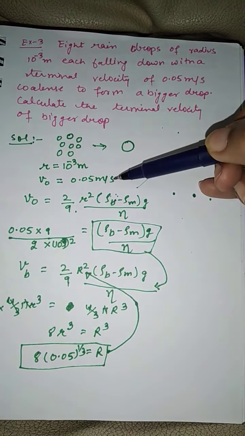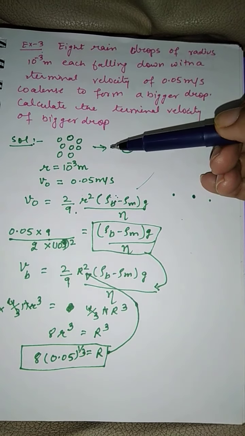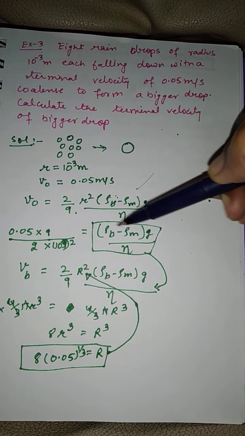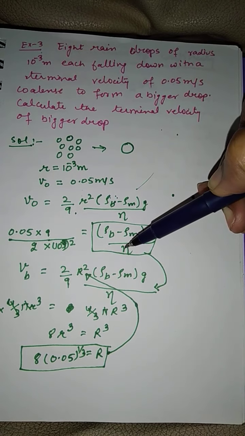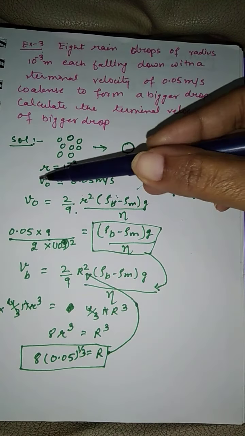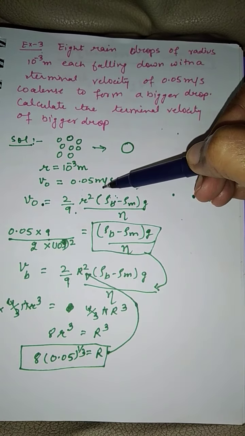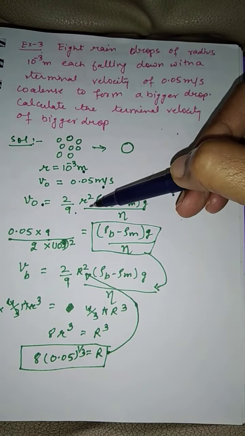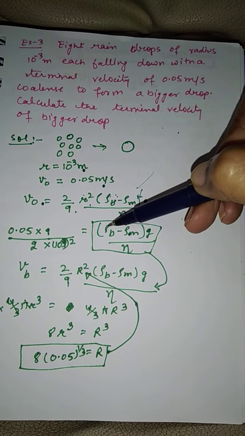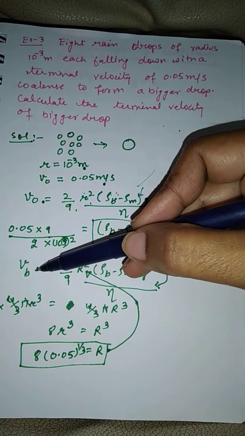We don't know the value of eta, we don't know the value of acceleration due to gravity. But we are given the value of terminal velocity of the small raindrops. Now what we can figure out in this question is that the density of the medium and density of the body is not changing. Even eta is not changing, and acceleration due to gravity also remains constant. So you fill the value in this given formula. V naught for small droplet is given 0.05, radius is also given. Fill this value here. Calculate the value of this constant factor. Okay, keep it safe.